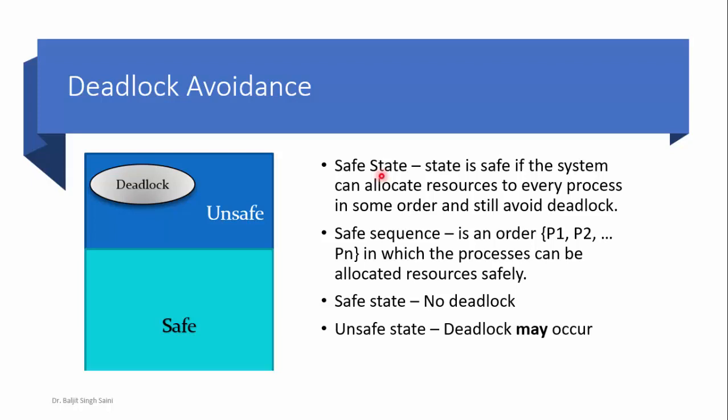The first term is safe state. Safe state is a state where the requested resources can be allocated to the process and the system will not be in a deadlock state. Next, how to determine whether the system will be in a safe state or not. If you are able to come up with a safe sequence, means you can come up with an order in which the processes can be allocated the resources safely.